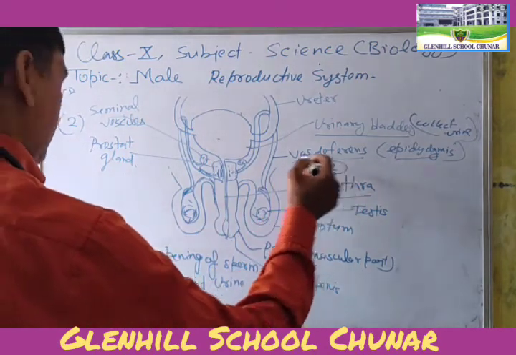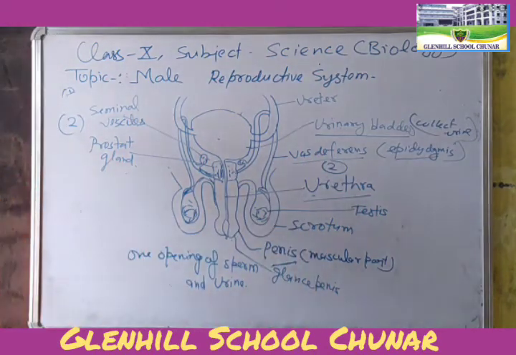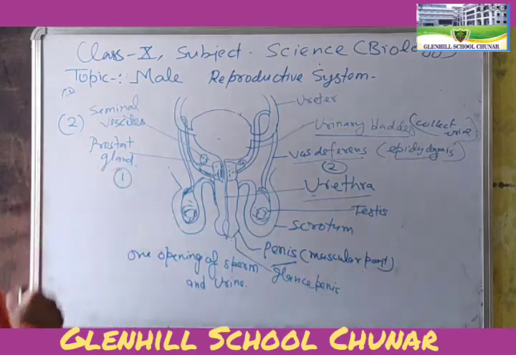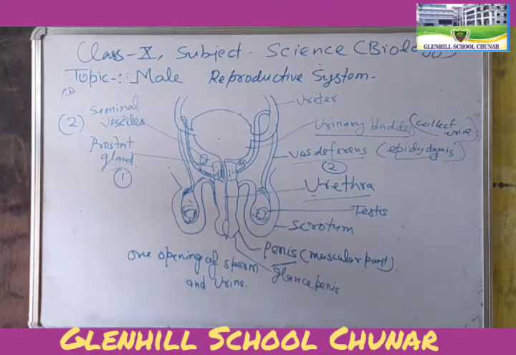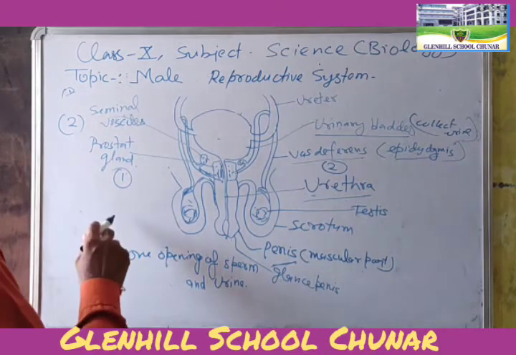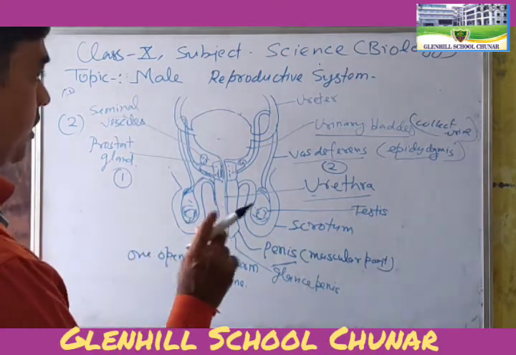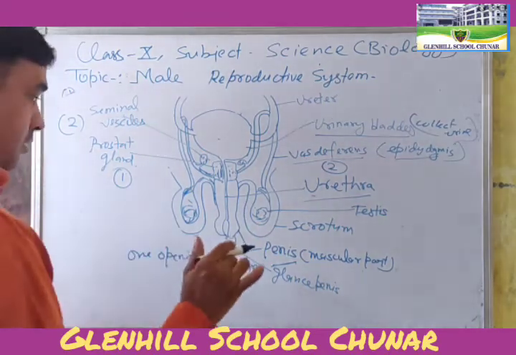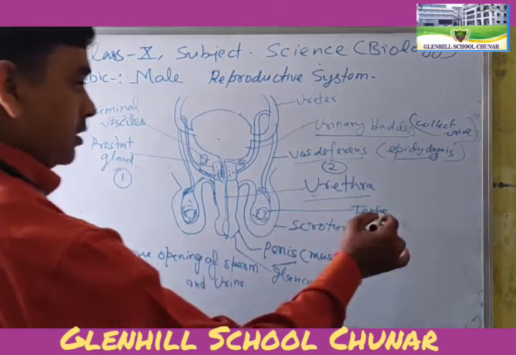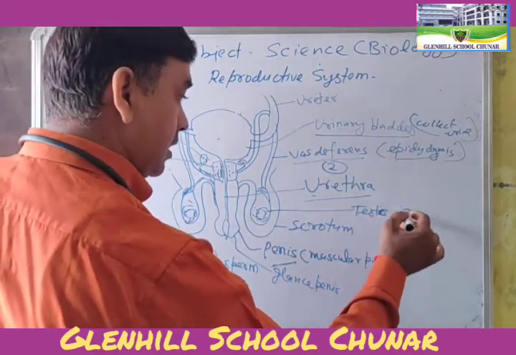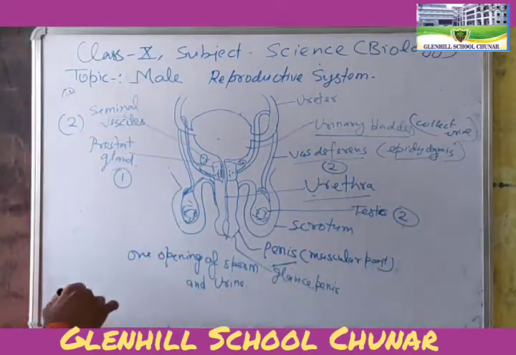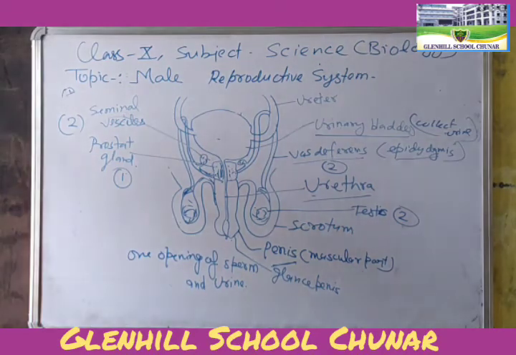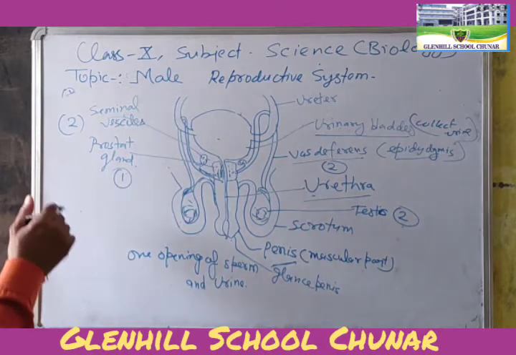There are two vas deferens. There is one prostate gland. And the testes, they are two in number. Okay.